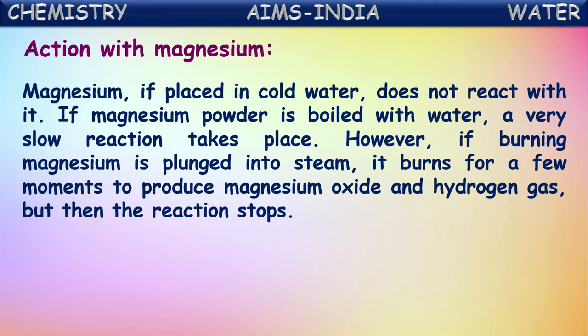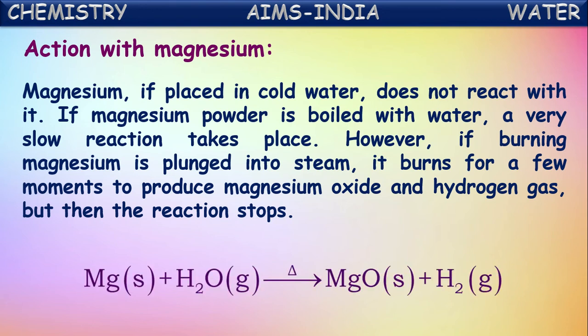Okay, when magnesium powder is reacting with boiled water, a slow reaction takes place to form magnesium oxide. However, if burning magnesium is plunged into steam, then the reaction occurs and magnesium continues to burn for a few seconds and produces magnesium oxide and hydrogen gas, and then it stops burning. The reaction will be stopped. So this reaction occurs when burning magnesium is introduced into steam with high temperature. Then it reacts with the water steam to form magnesium oxide and hydrogen gas.